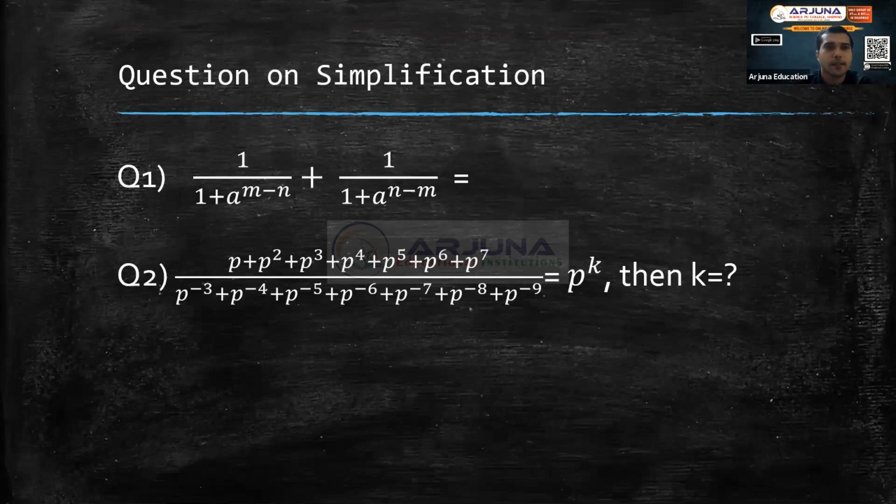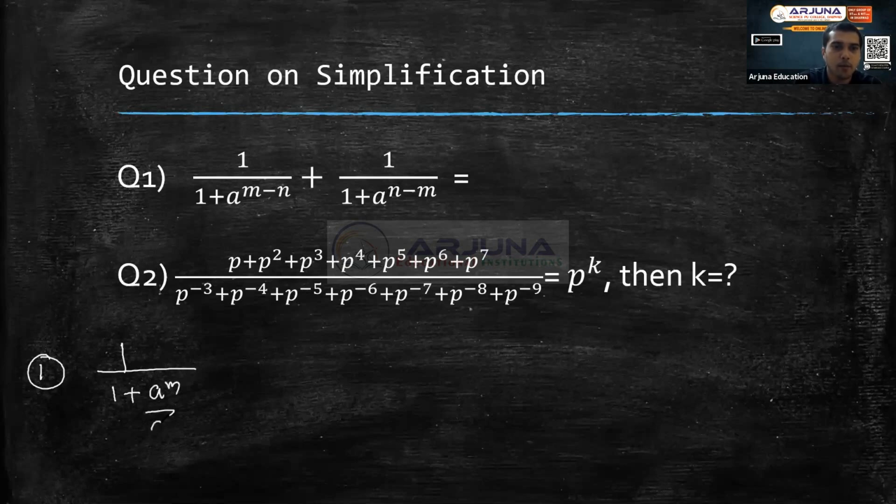I have shared two questions here. The questions on simplification. You have 1 by 1 plus a power m minus n plus 1 by 1 plus a power n minus m. So for all these questions you need to just know how to write it properly. So a power m minus n means it is a power m by a power n, right? So if you write this as a power m by a power n, the first question, if you write it as 1 by 1 plus a power m by a power m, and this can be written as 1 plus a power n by a power m, right?